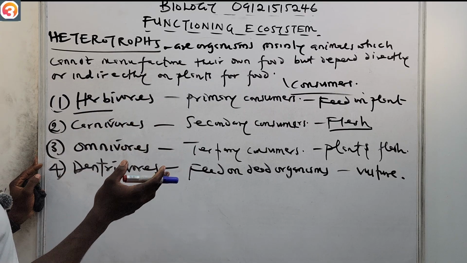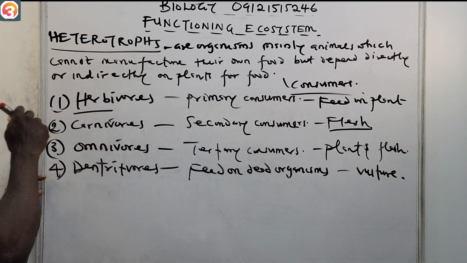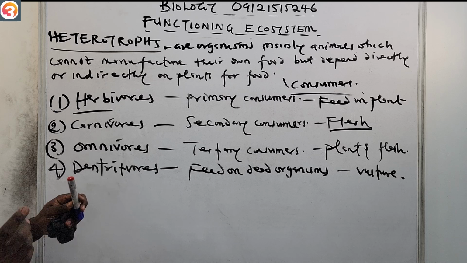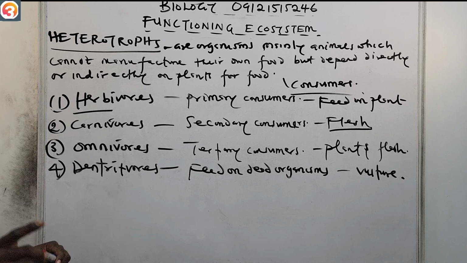So now these are the classification of the consumers: the herbivores, primary consumers; carnivores, secondary consumers; omnivores, tertiary; and then we now have the detritivores. All right, so now also when we talk about autotrophs, I didn't actually give you some examples.